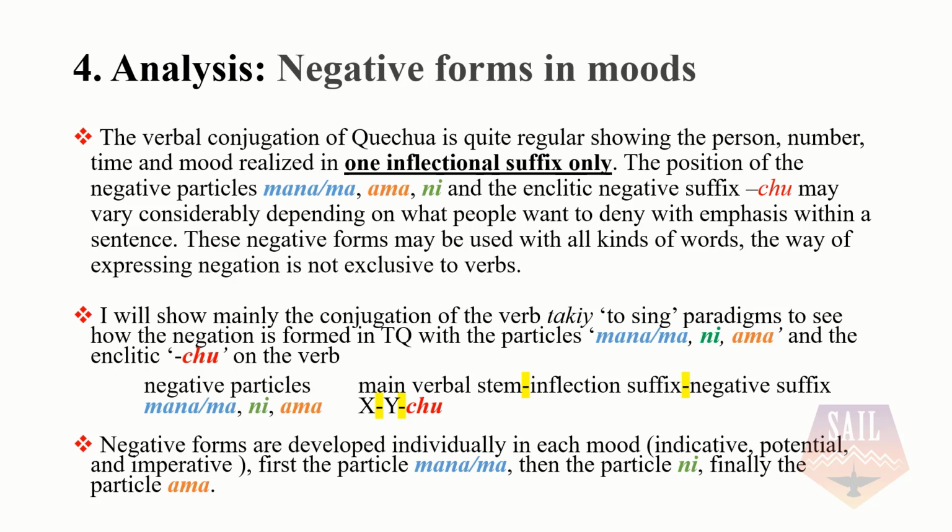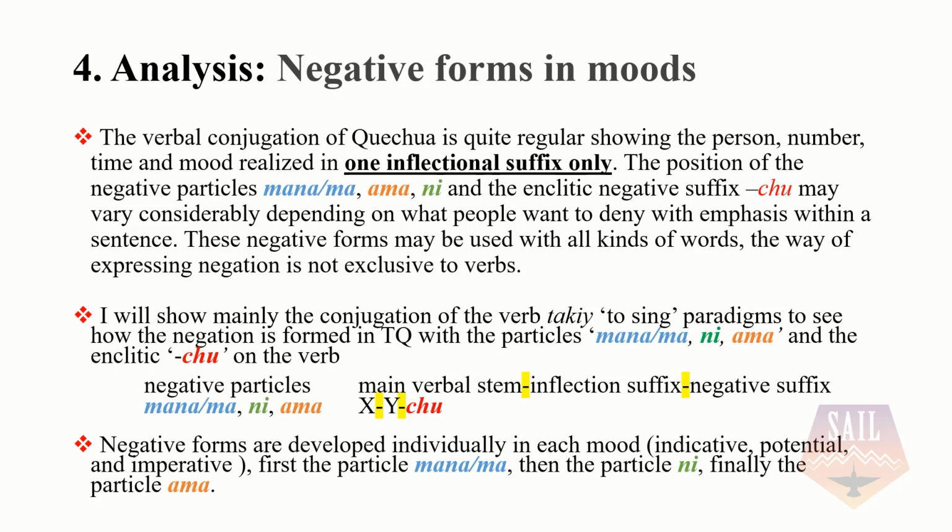I will show you mainly the conjugation of the verb taki, to sing, to see how negation is formed in Tarabuco Quechua with the particles mana, ma, ni, ama, and the enclitic chu on the verb. The way you will read the tables is: we have the negative particles, the main verb stem, the inflectional suffix, which gives the person, the number, the time, and the mood, and the negative suffix.